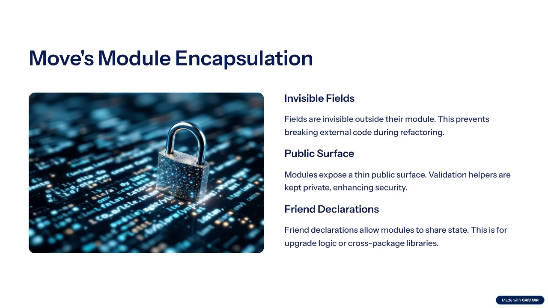Because fields are invisible outside their module, you can refactor without fear of breaking strangers' code. Expose a thin public surface. Tuck validation helpers behind it. When two modules legitimately share state, upgrade logic or cross-package libraries, add a friend declaration. Reviewers instantly know which parts of the codebase can bypass defenses and why.